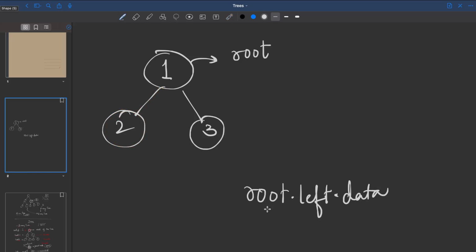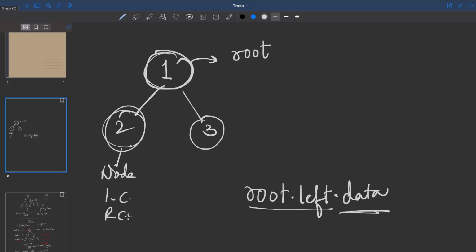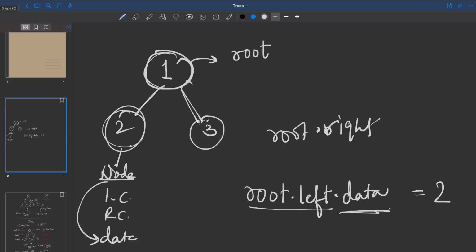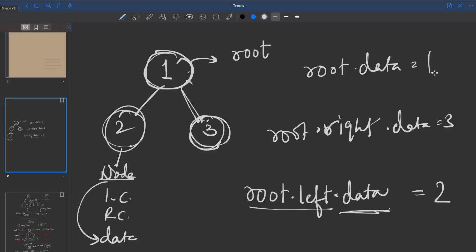So what this does is root dot left is going to take the Java compiler here. This is the memory location you are referring to. Of this you want what? The data. Because this is itself a node, this node again has a left child, a right child and the data. You want the data of it. Similarly, when you do root dot right, it is going to take you to this part. Dot data means you're going to get the value as 3. If you want the data stored at this node, you simply say root dot data, which is going to give you 5, right?